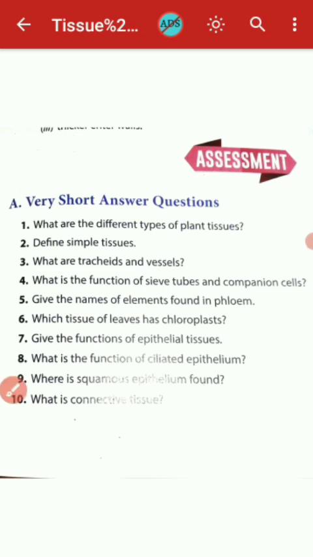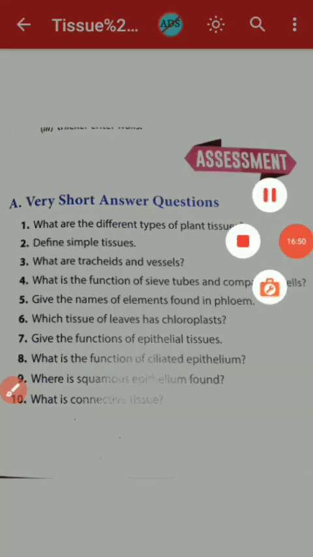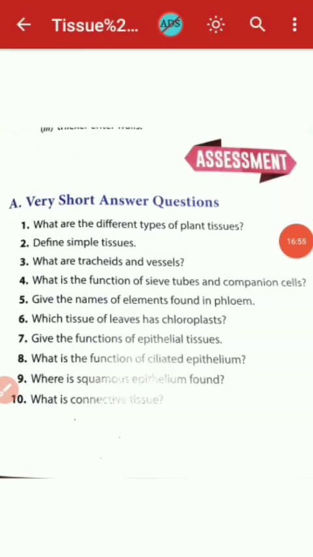According to your need. And dear students, some short answer questions are there, some long answer questions are there, that you have to practice. But the first work that has to be done by you is to prepare the notes of this chapter.